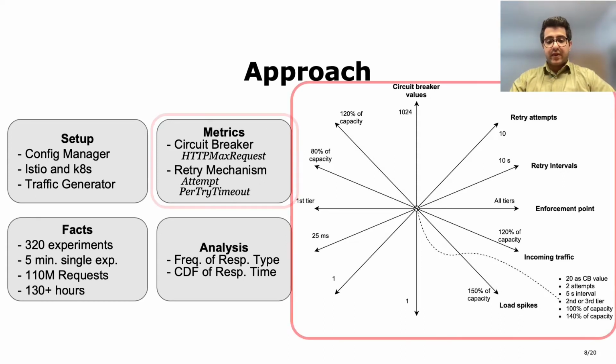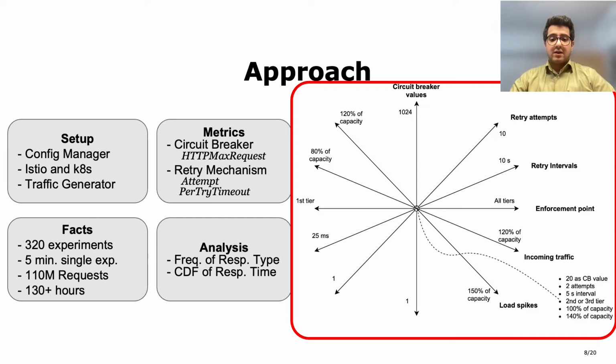And then generally this study contains 6 different dimensions. There are 3 different scenarios for circuit breaker configuration, retry attempts, retry intervals, incoming traffic, and load spikes, and 4 other scenarios for the enforcement point of the circuit breaker or retry mechanism. We studied all possible combinations of these dimensions.